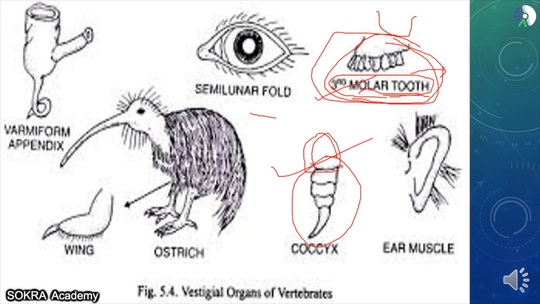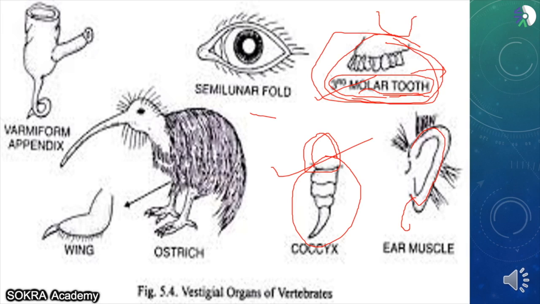Ear muscle. Do you really use this ear muscle? The pinna, no, we do not use it. What is the function of this ear muscle? Absolutely nothing, other than that girls use it to wear a lot of big earrings. Even boys wear them these days. Other than that, there's no use. This is also a vestigial organ.